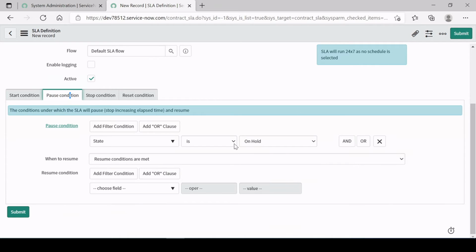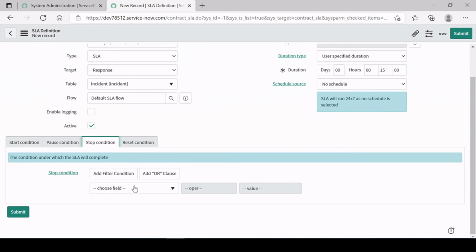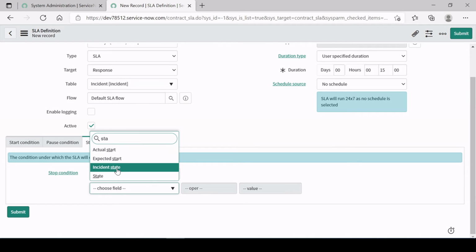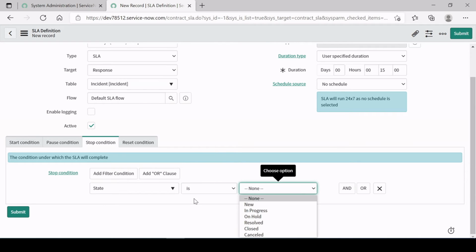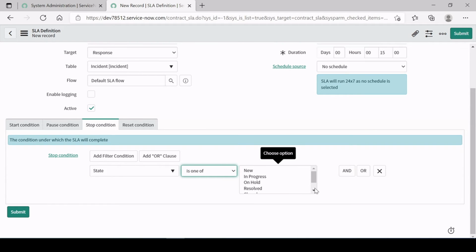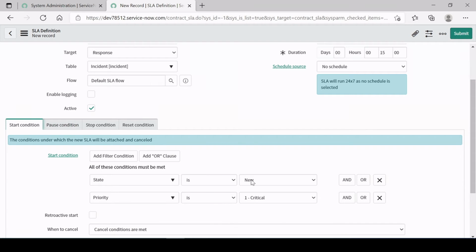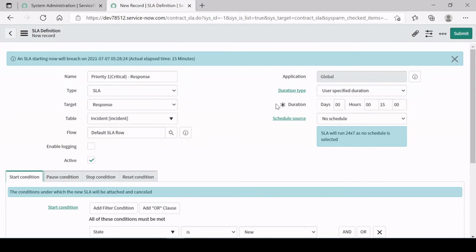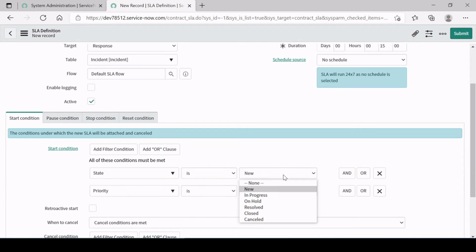And now here on hold, a stop condition could be state is one of resolved, closed and cancelled, right? So let me explain again, guys. Here a start condition I have given, because this is the response one, so this should not attach to anybody else.